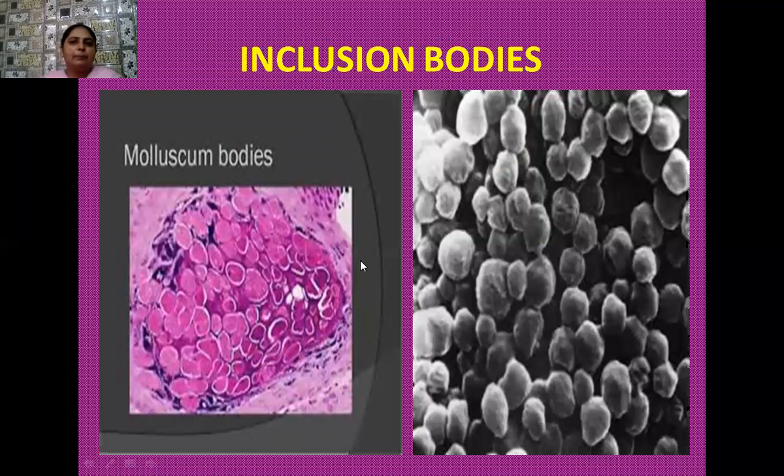Okay, the next type of cell organelles, which are mostly found in prokaryotic organisms, are the inclusion bodies. These inclusion bodies are spherical bodies that are generally found floating in the cytoplasm. What kind of things do they store? According to that, we name these inclusion bodies. Sometimes they store phosphate ions in them, and then they are known as phosphate granules.